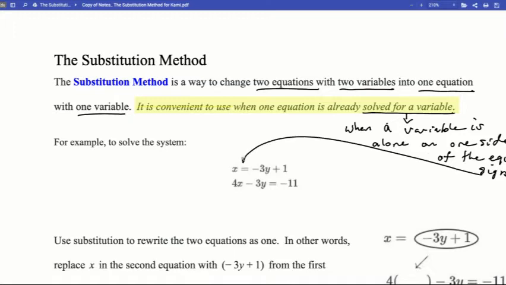Like here. So we know this is a good candidate for substitution because that x is all alone on one side of the equal sign, which means it's solved for. We've solved for x right here.